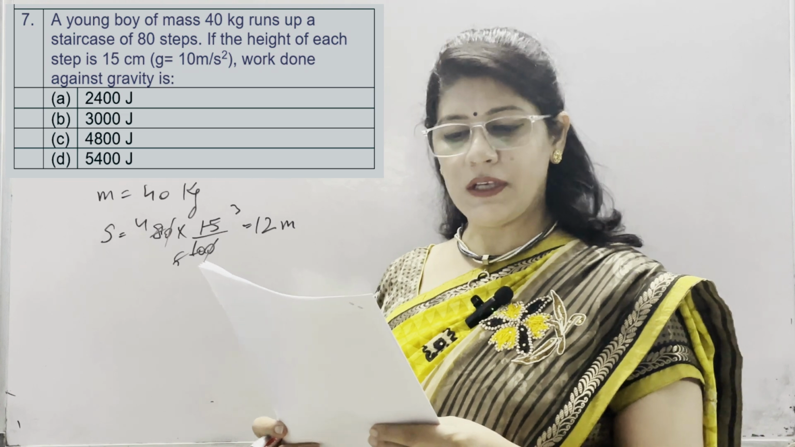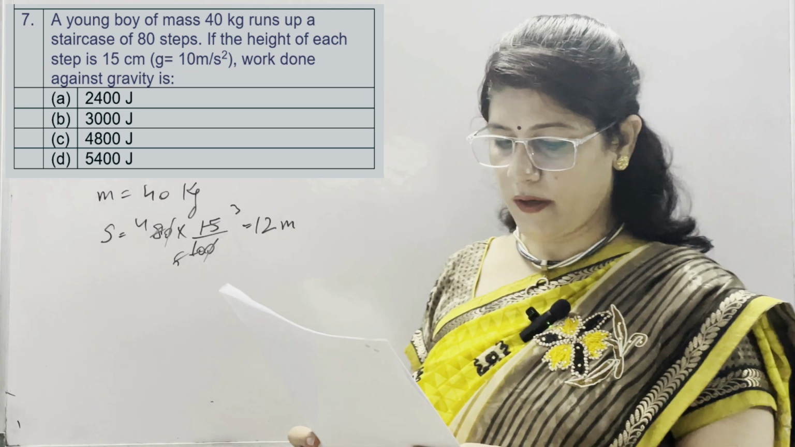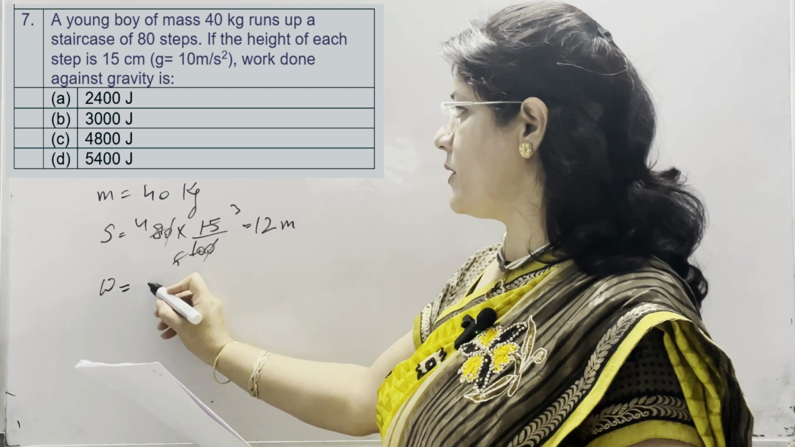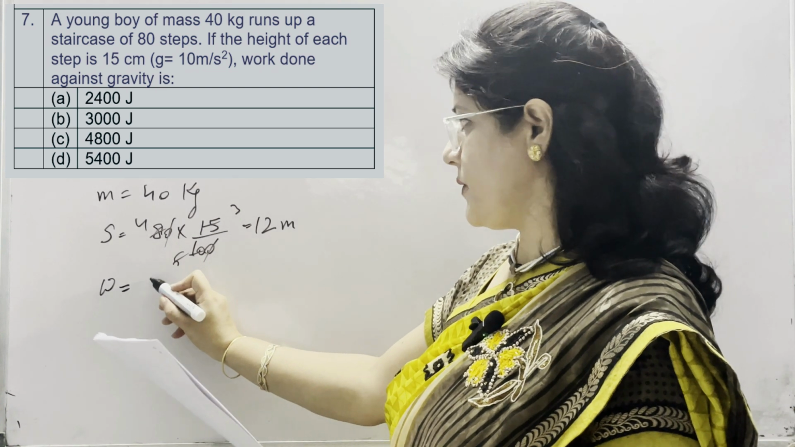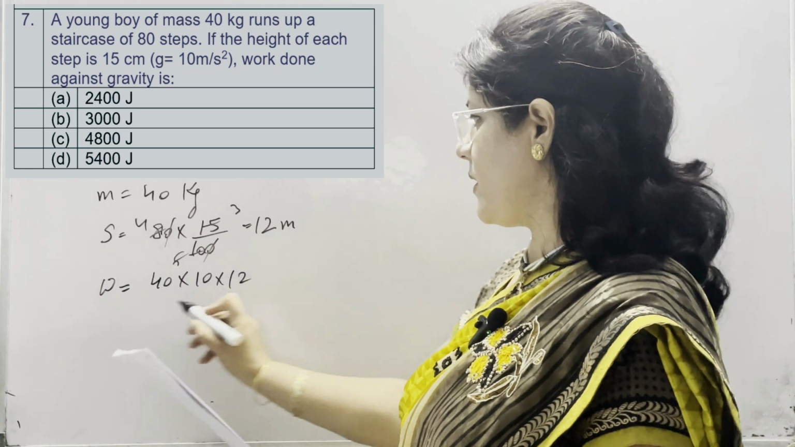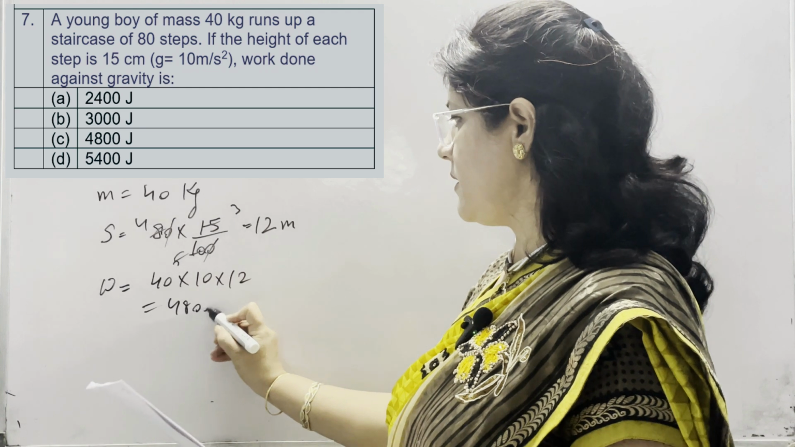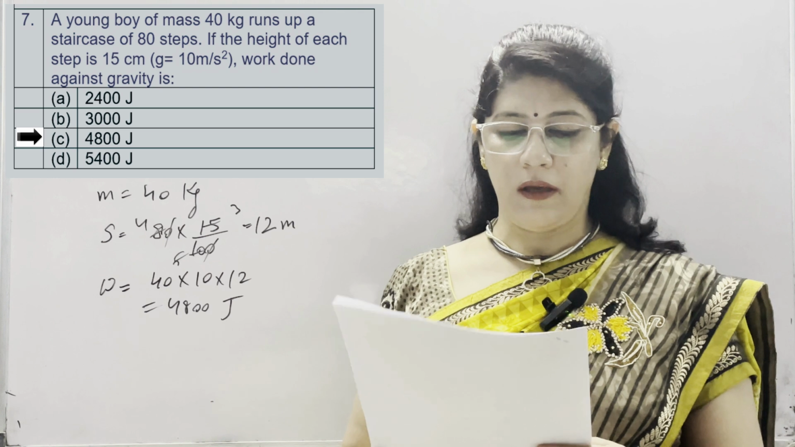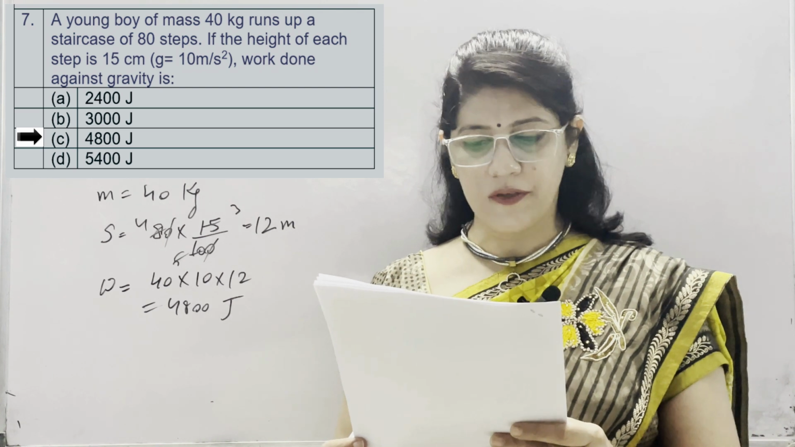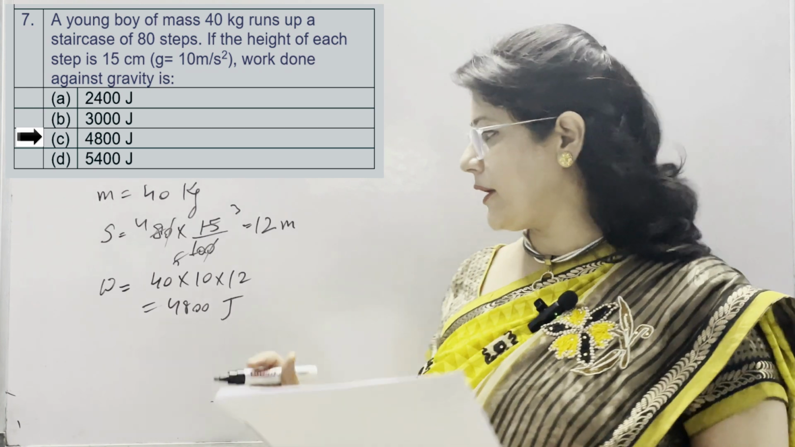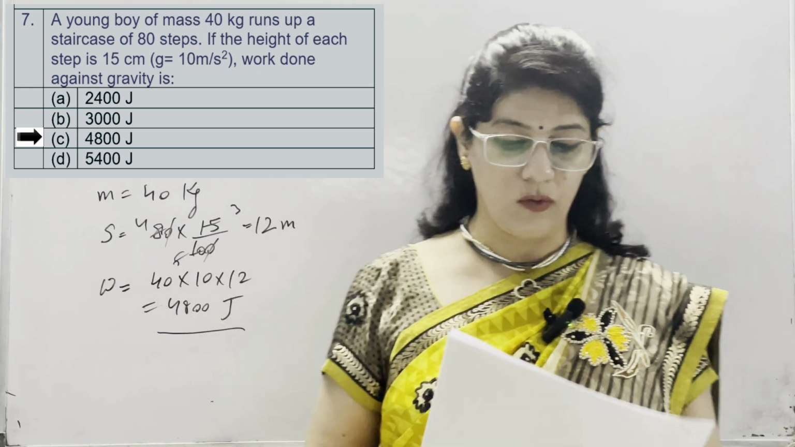Work done against gravity, G is given as 10 meter per second square. So work done is equal to, W is equal to mgh. M is 40, G is 10 and H is 12. 40 times 10 times 12 is 4800. 4800 joule is our option number C. Given options are 2400 joule, 3000 joule, 4800 joule and 5400 joule. And correct answer is 4800 joule.